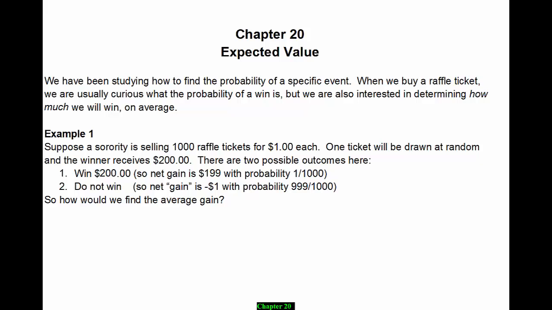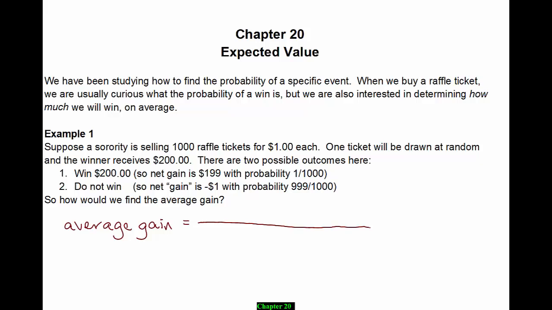So let's talk about the sample average that we've already learned. We're going to think about average gain. And how do we compute an average? We took all of our observations in a data set, added them up, and divided by the number of observations. Here, we're going to consider all the outcomes.